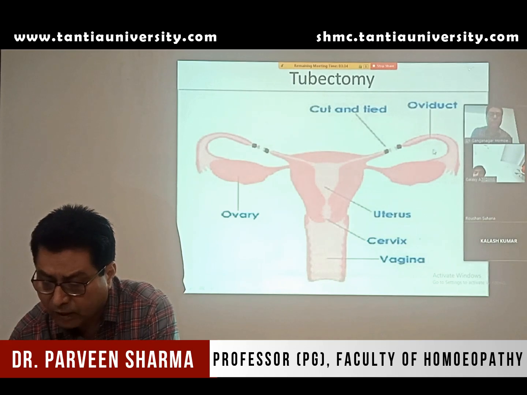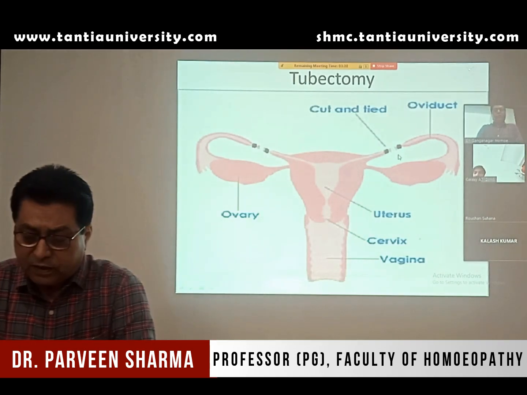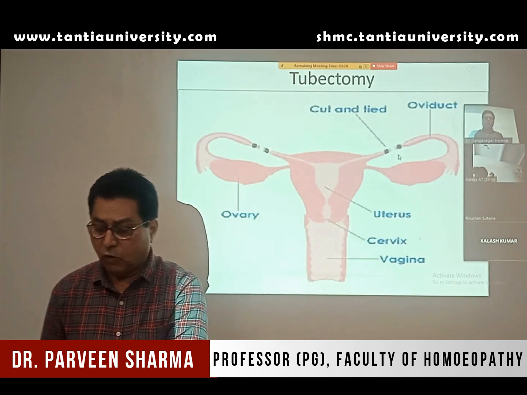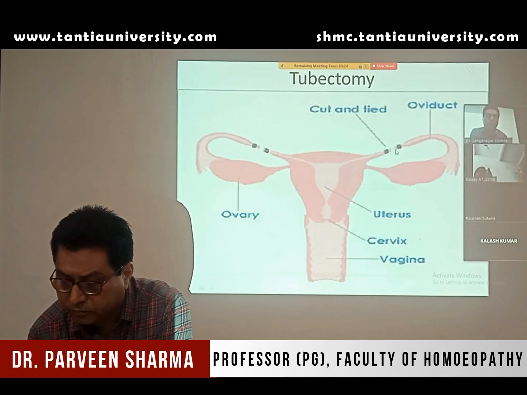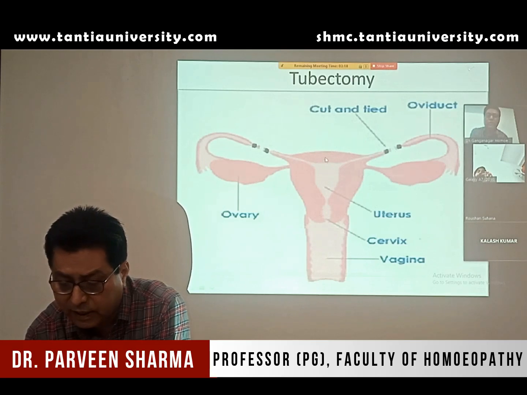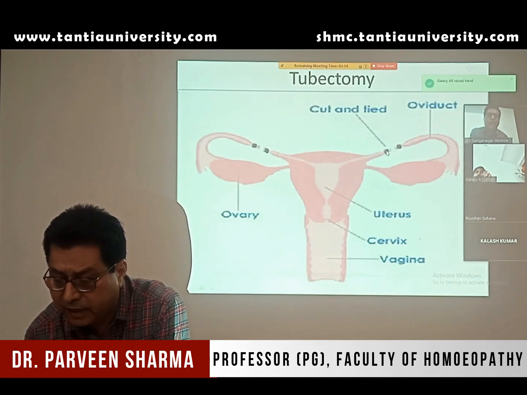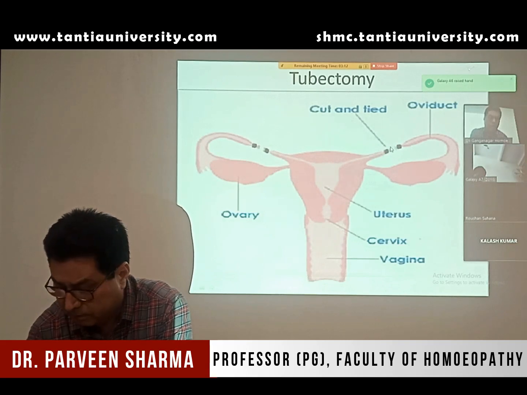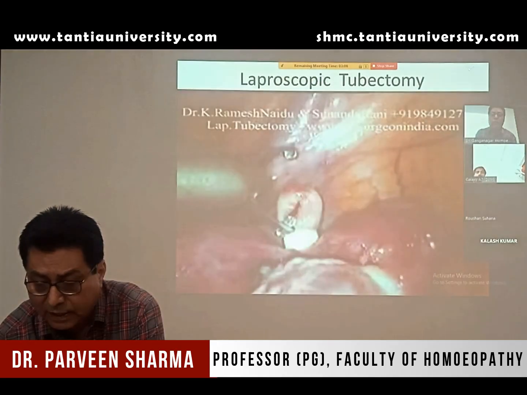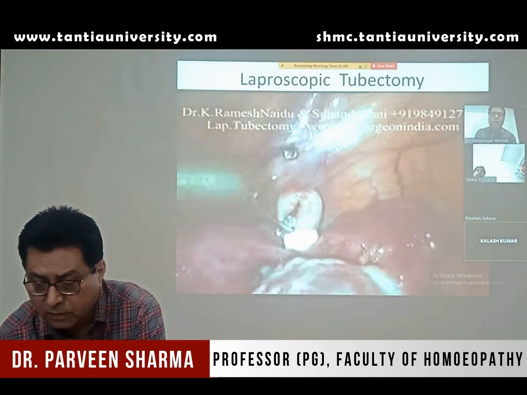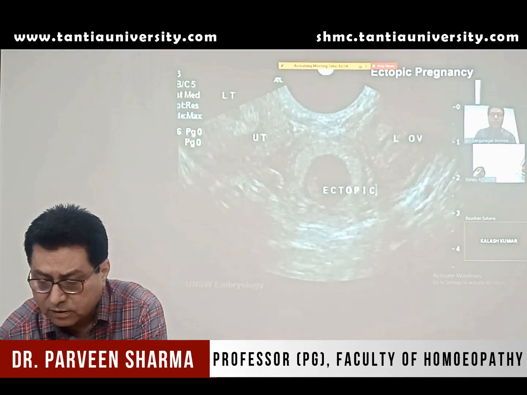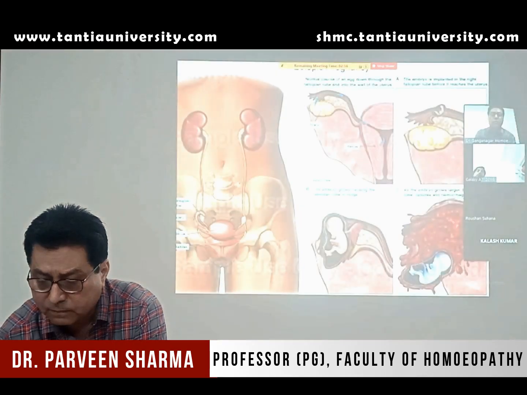Then tubectomy, the surgical cutting of the fallopian tube to permanently prevent zygote formation or to prevent pregnancy, is known as tubectomy. Nowadays, laparoscopic tubectomy is done. So this is the tubectomy. On both sides, these ends are ligated or they are cut off. And if somebody again needs pregnancy, they can be repaired, and that is known as tuboplasty. This is laparoscopic tubectomy. This is tuboplasty. Surgical repair of the tube is known as tuboplasty. Through ultrasound you can make out the tubes.